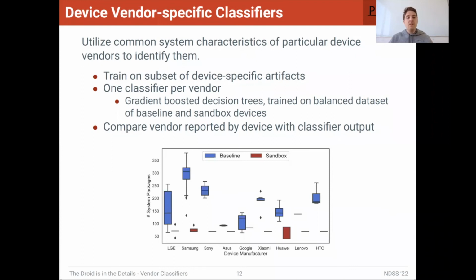And then we could compare the vendor reported by the device using the Android API with the classifier output, with the idea being that if the device says that it's a Samsung device, for example, and then we use the Samsung classifier on the data from that device, if the classifier says this is not a Samsung device, then we know that there's some sort of a discrepancy there, and this could be a sandbox that's just pretending to be a Samsung device.